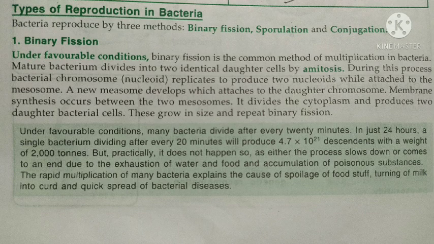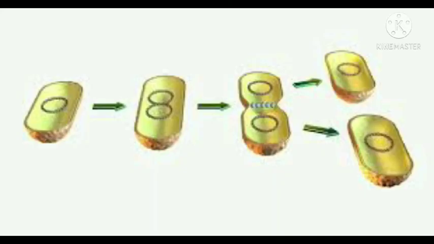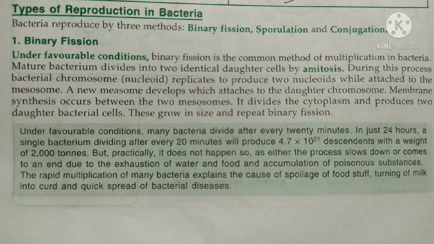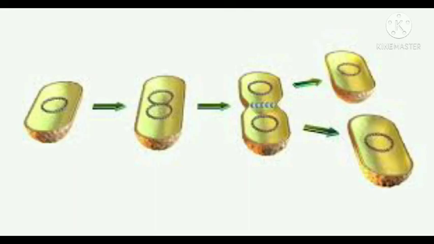Here an individual divides into two identical daughter cells. In this process first the nucleus divides into two followed by the division of the cell forming two identical daughter cells. Binary fission is a common method of reproduction in bacteria.